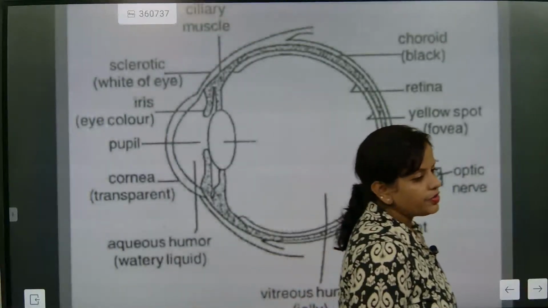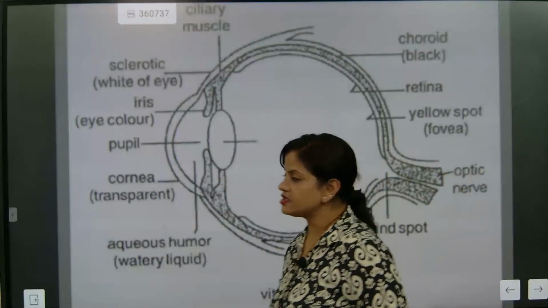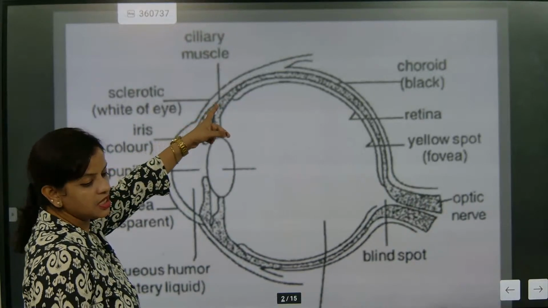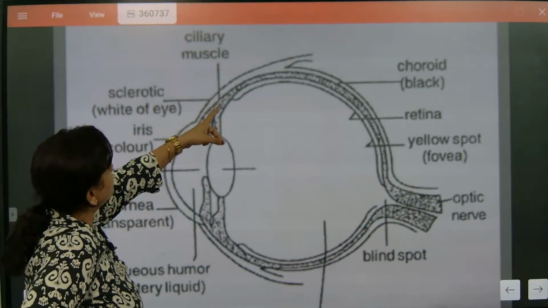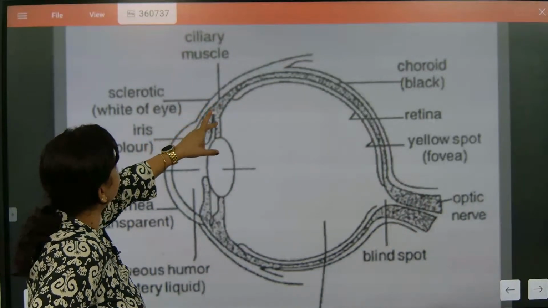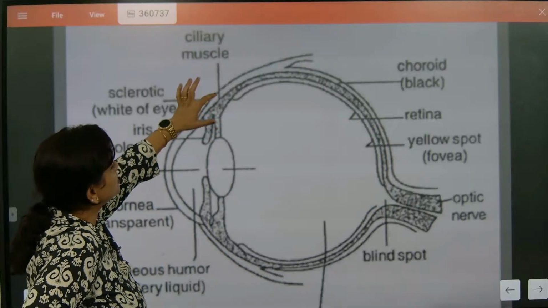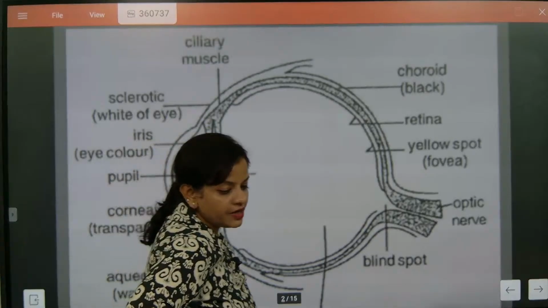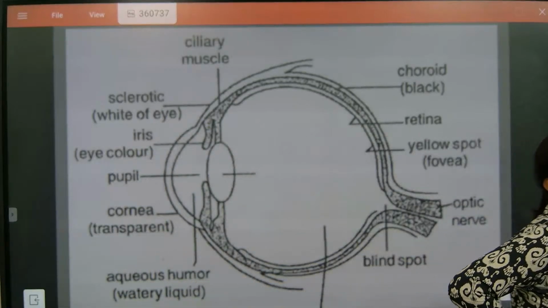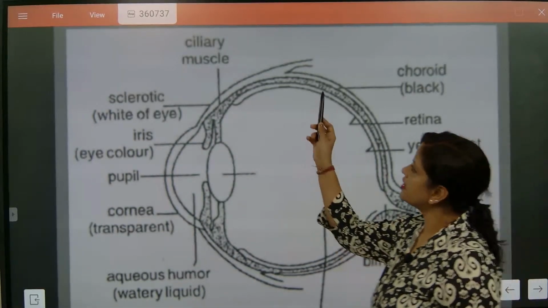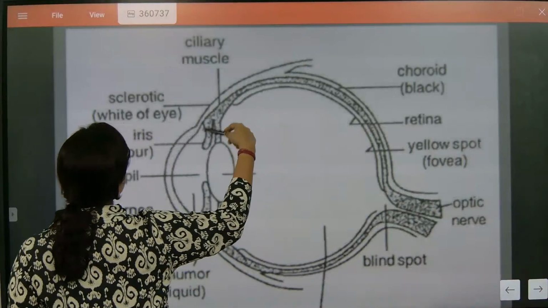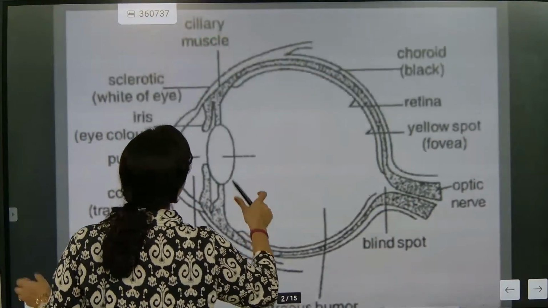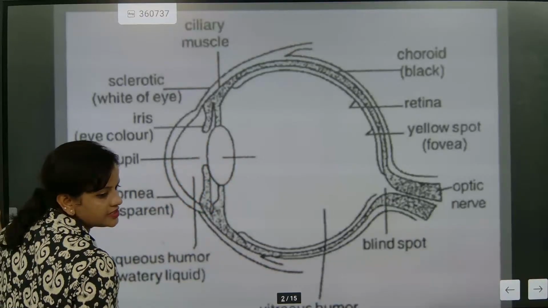So now we are going to talk about the next part. Now let's check this one out. Now this part is called as ciliary muscles. This section is called as ciliary muscles, and ciliary muscles are connected with suspensory ligament. Ciliary muscles, suspensory ligament, and this is lens. So this part is considered as ciliary muscles, and it is handled with suspensory ligament, and this part will be called as lens.